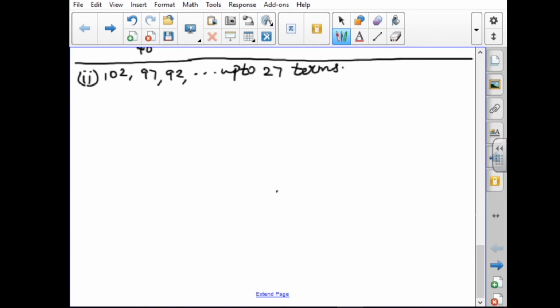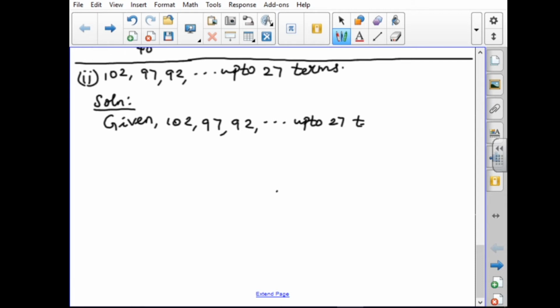Up to 27 terms means small n is 27. So first we write the solution. Given: 102, 97, 92, etc., up to 27 terms.